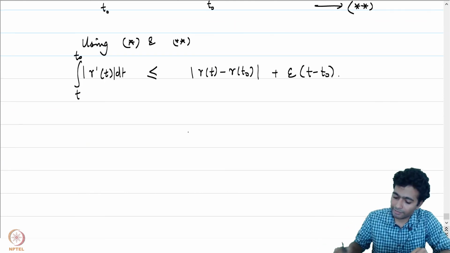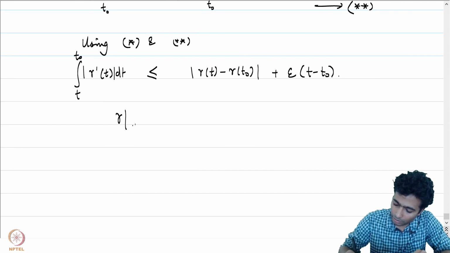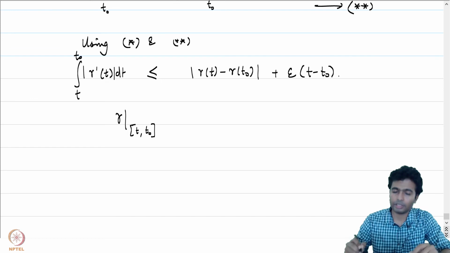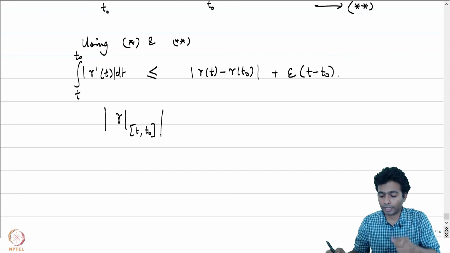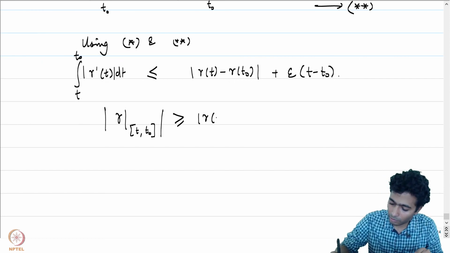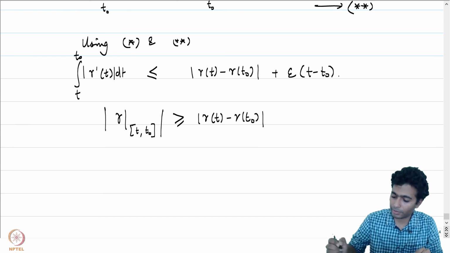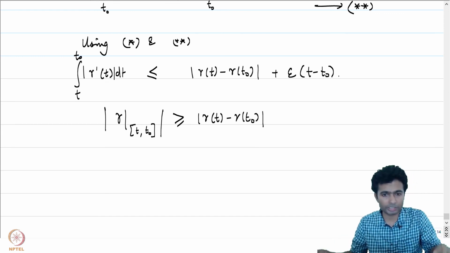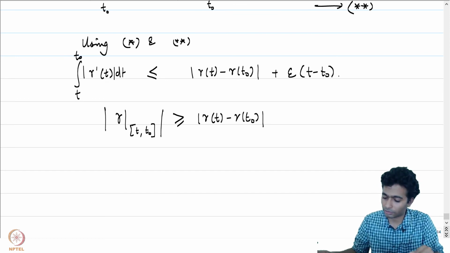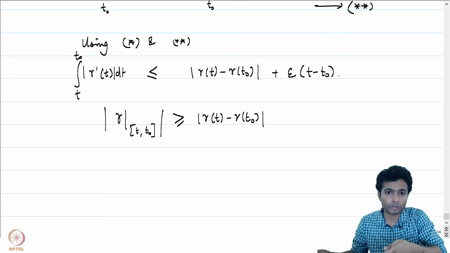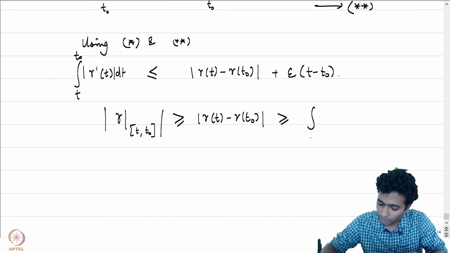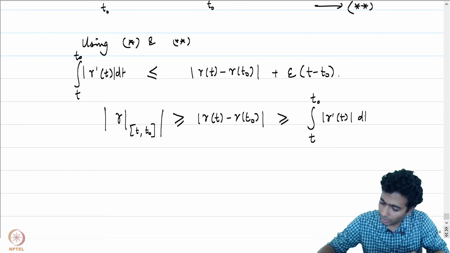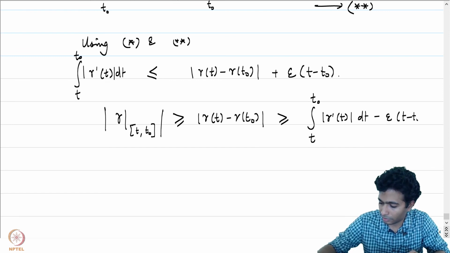Now from this, what we have is gamma restricted to T comma T naught. If you look at the restriction of gamma to T comma T naught and look at its arc length, that is certainly greater than or equal to mod of gamma of T minus gamma of T naught. This is after all a very basic partition, right? In fact, there is no partition. T0 and T1 is the only point if you look at the partition there. So the arc length is going to be the supremum, and therefore this is greater than or equal to this, which in particular is greater than or equal to mod of integral of T to T naught mod of gamma prime T dt minus epsilon times T minus T naught.